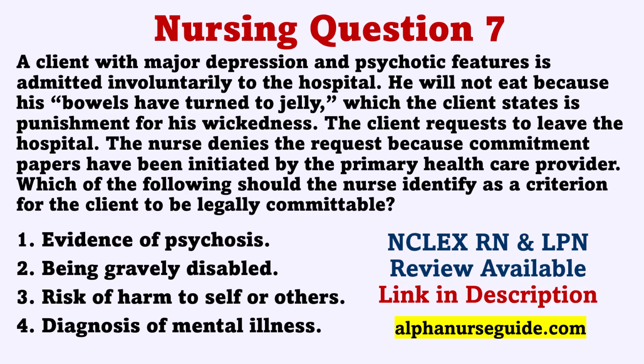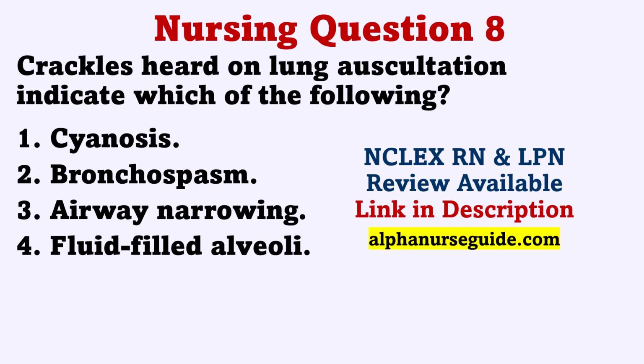for commitment. Crackles heard on lung auscultation indicate which of the following? 1. Cyanosis. 2. Bronchospasm. 3. Airway narrowing. 4. Fluid-filled alveoli. The correct answer is 4. Fluid-filled alveoli. Rationale. Crackles are auscultated over fluid-filled alveoli. Crackles heard on lung auscultation do not have to be associated with cyanosis. Bronchospasm and airway narrowing generally are associated with wheezing sounds.